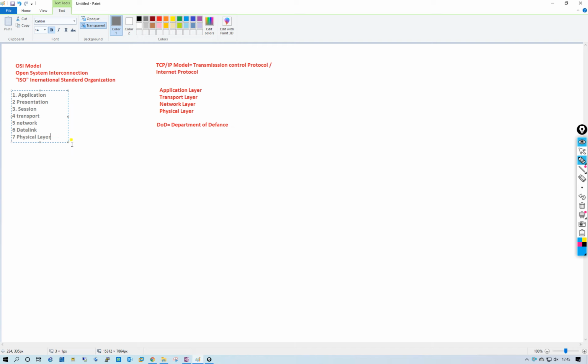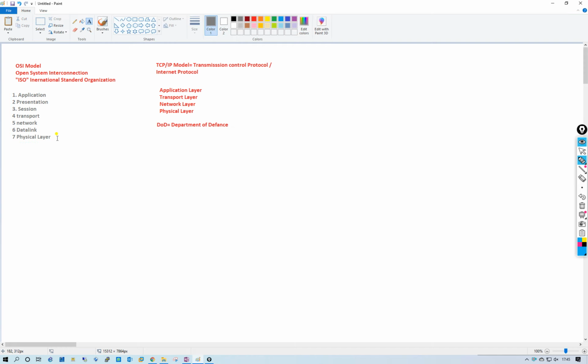These are the 7 layers of the OSI reference model.